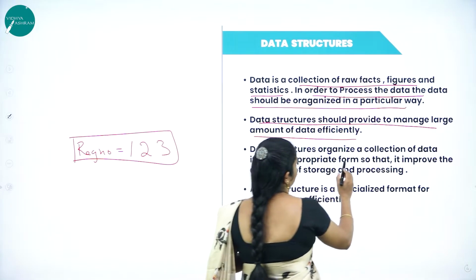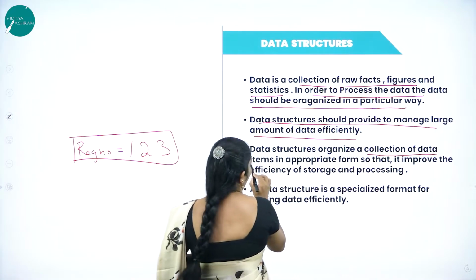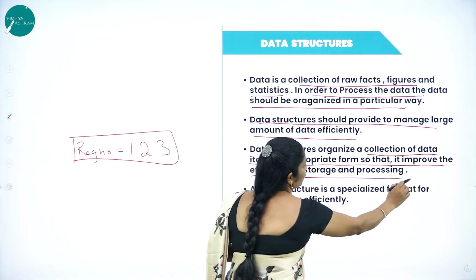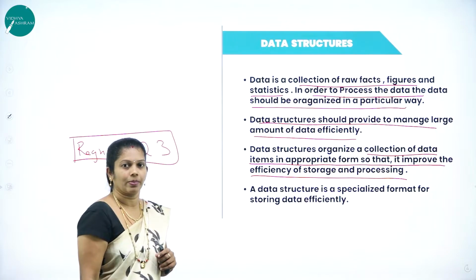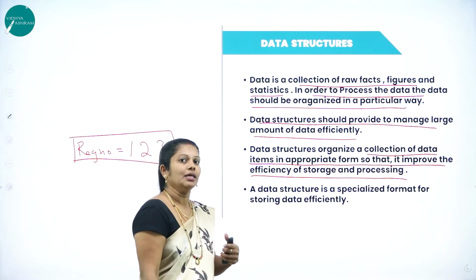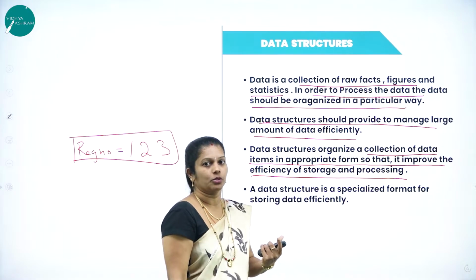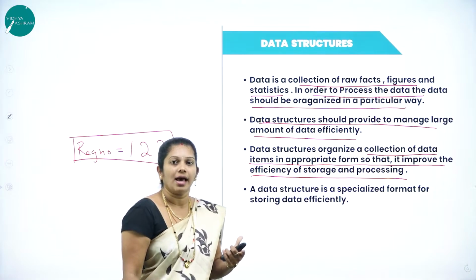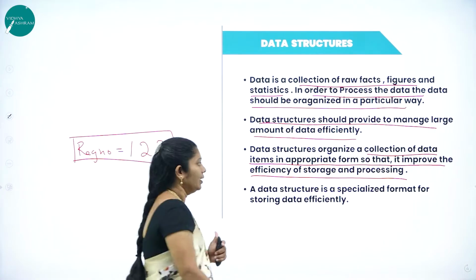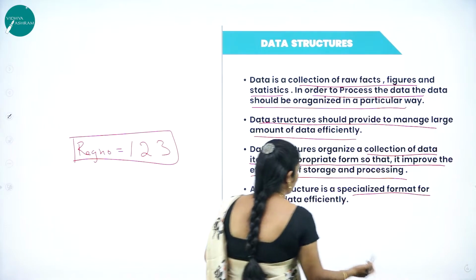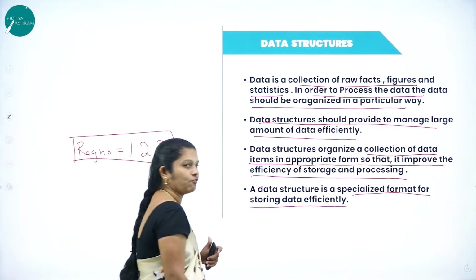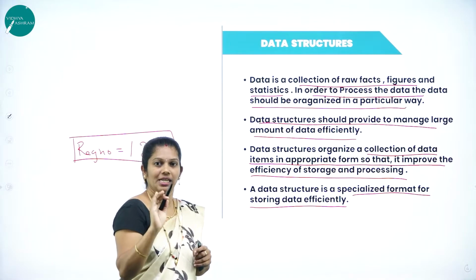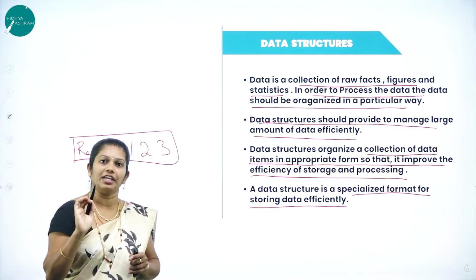Whereas data structure organizes a collection of data items in the appropriate form so that it improves the efficiency of storage and processing. If I kept all the books in a systematic manner, then I can easily access them. The processing is also very easy here. In the same way, this data structure helps to manage large amounts of data efficiently. Data structure is a specialized format for storing data efficiently. Mainly, it helps to manage the data and store the data in a systematic manner.